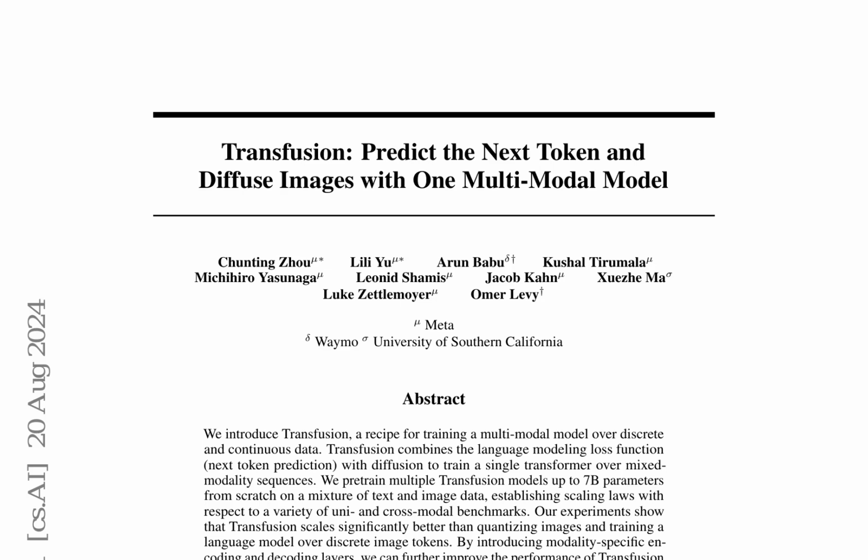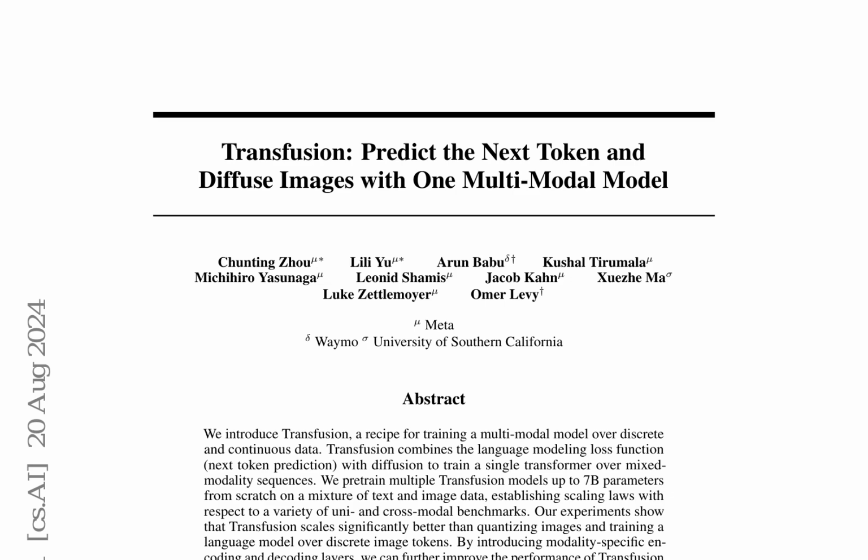Transfusion is a novel multimodal model that integrates both discrete and continuous data, enabling the generation of text and images in a single transformer. This model combines the language modeling loss function, next token prediction, with diffusion to train on mixed modality sequences. Unlike traditional approaches, Transfusion does not require quantizing images or using separate models for different modalities, thereby maintaining the integrity of the data.